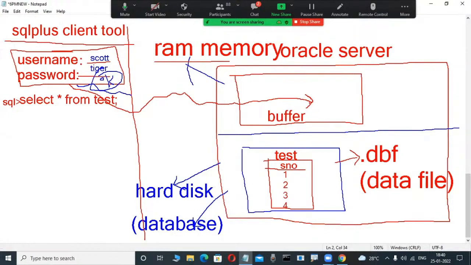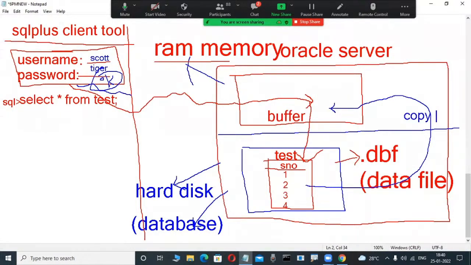If the requested test table is not available in the database buffer cache, then control goes to the hard disk. Is this test table available in the hard disk? Yes, it is available in this example. Whenever the table is available, a copy of the table is transferred into this buffer. That much is powerful. So many things are there. Roughly, I'm telling you, just imagine it.